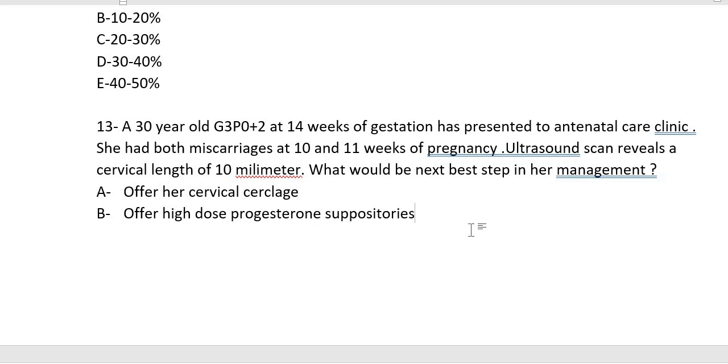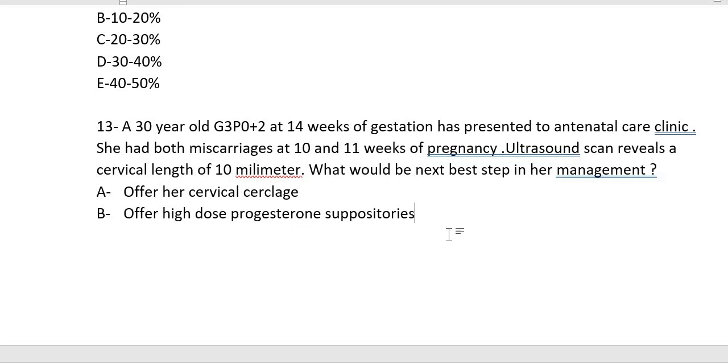Okay. The next question is that a 30-year-old Gravida 3 Para 0 plus 2 at 14 weeks of gestation has presented to the ANC clinic. She had both miscarriages at 10 and 11 weeks of pregnancy. Ultrasound scan reveals a cervical length of 10 millimeter. So what would be the next best step in her management?